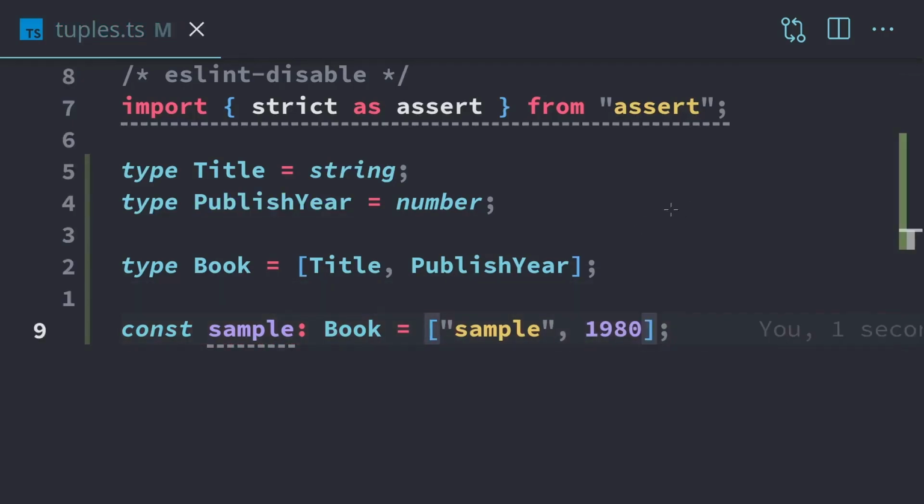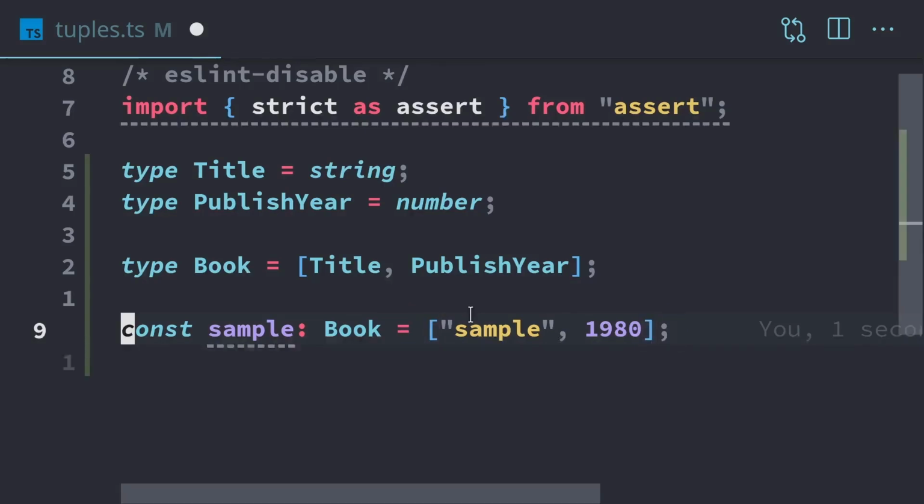Now, this might seem kind of restrictive, but it is actually really useful because whenever we make a tuple type, like we've created right here, we know that we're always going to have those two pieces of data that we can operate on. We don't have to worry about data missing. We don't have to worry about too much data. It's always going to have these pieces of data nicely packaged into this one little collection.